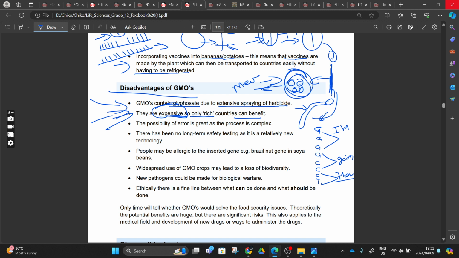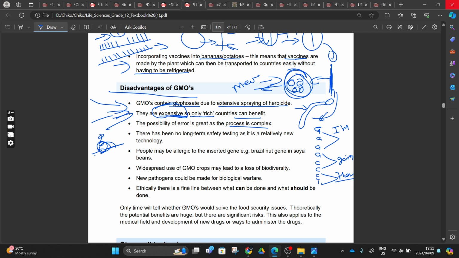And then another thing, they said the possibility of error is great as the process is complex. You can find that you are adding a certain gene to a potato gene, and then when that gene codes with another gene, they produce a protein, and that protein becomes acid, or that protein becomes deadly, right? Or maybe you are using microorganisms, and now you produce an organism like COVID-19, right? The structure of COVID-19 is the same or similar to HIV.